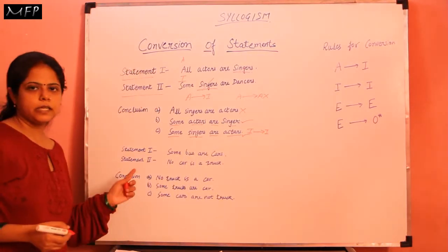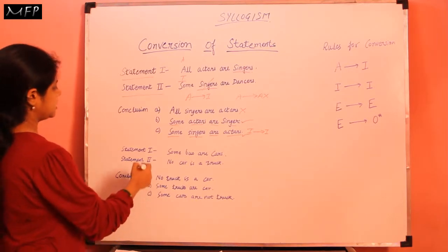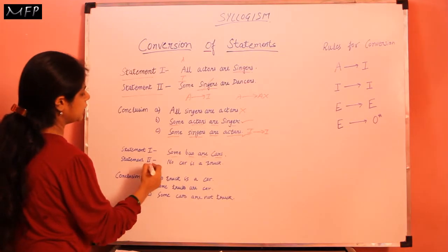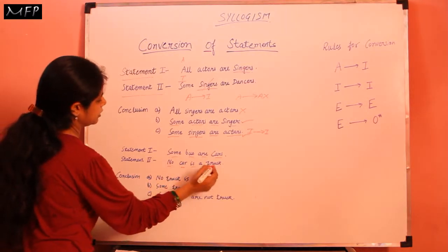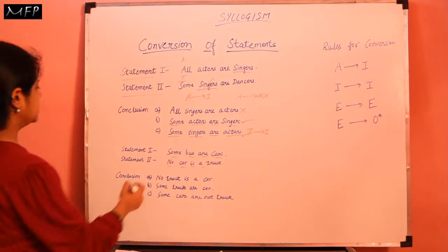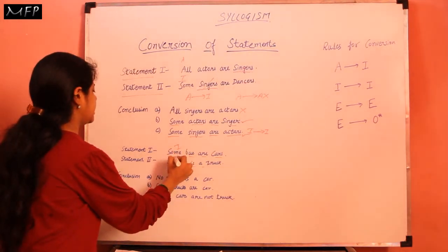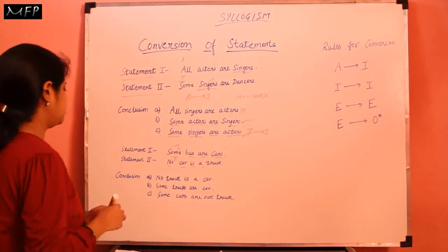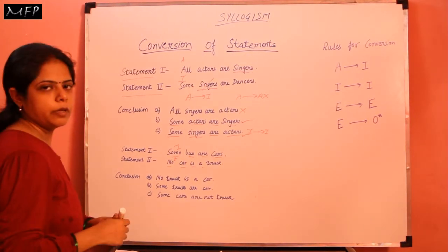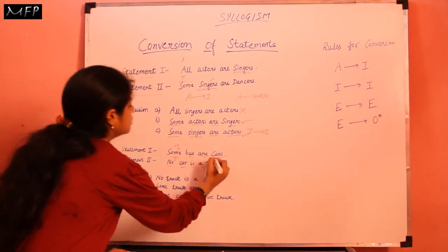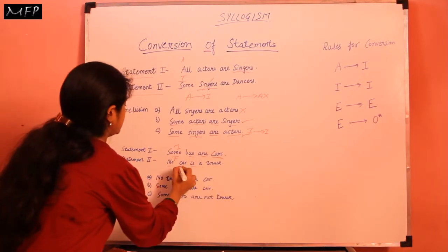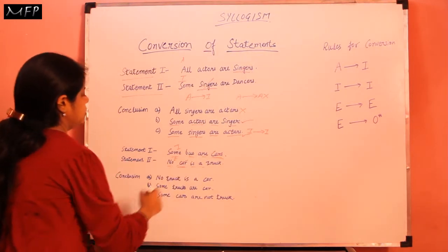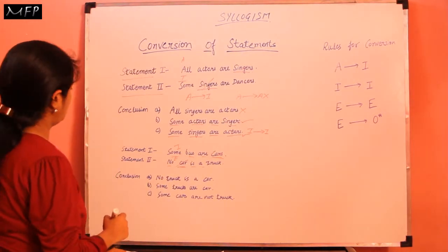Now let us see the second example. The first statement is some buses are cars, and the second statement is no car is a truck. So this is the I-type statement and this is the E-type statement. So we must see that here the predicate is here the subject. So this will be cancelled and I plus E is, as we have discussed earlier, O.